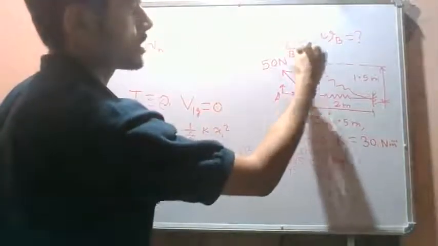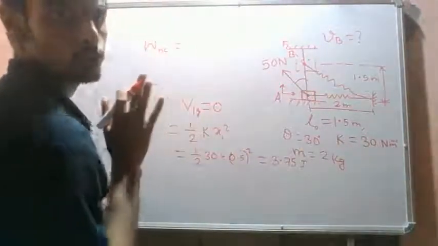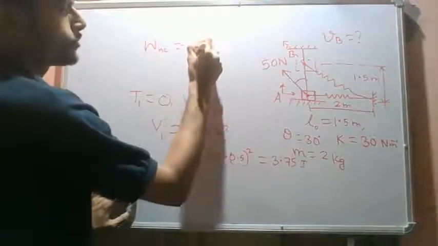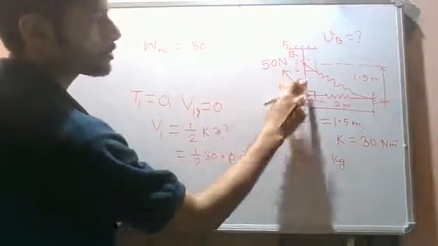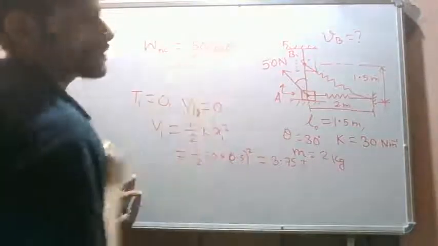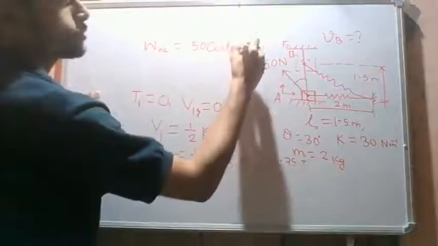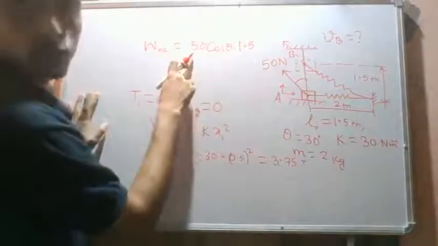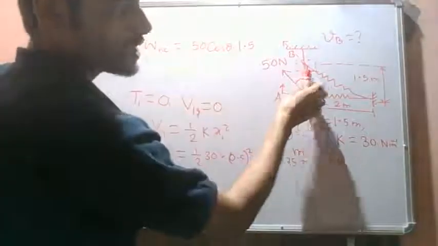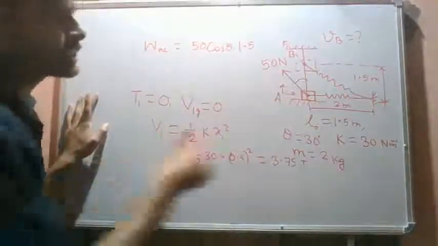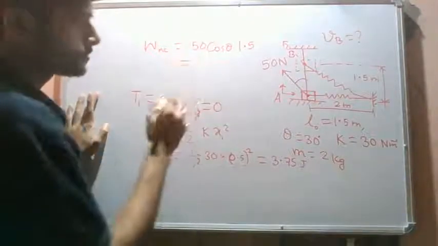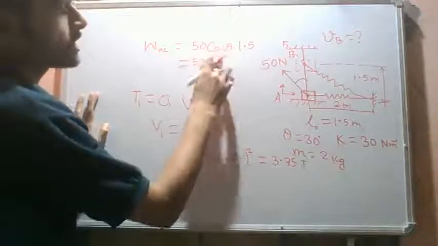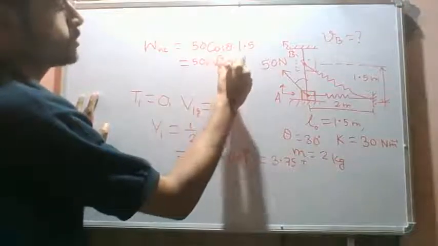This remains constant throughout like this. So we have force 50 along the displacement. The component of the force along the displacement is 50 cos of this angle, times the displacement, the vertical displacement, which is 1.5. This should be plus because the force is acting in the direction of the displacement, so we have plus 50 cos theta times 1.5. 50 cos 30 degrees is root 3 by 2 into 1.5.